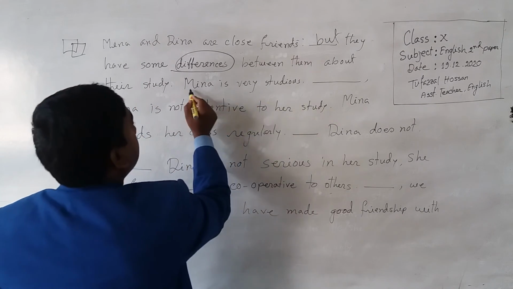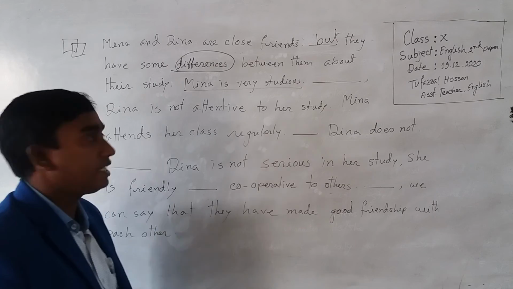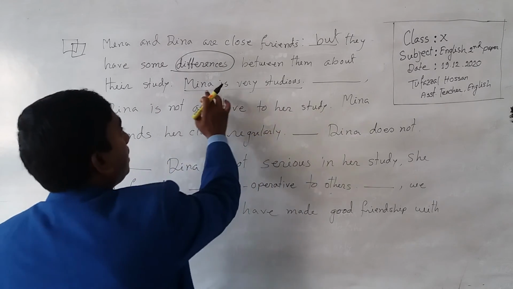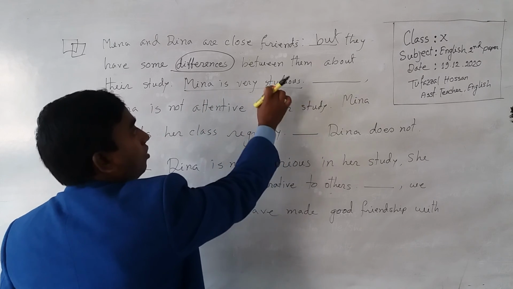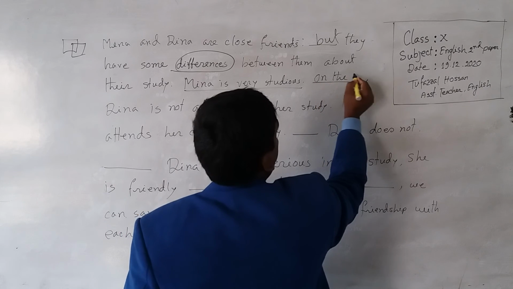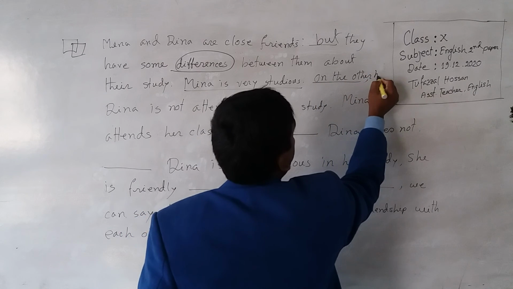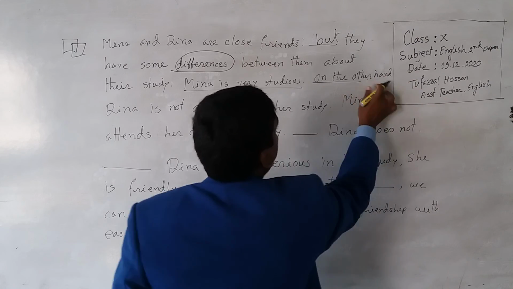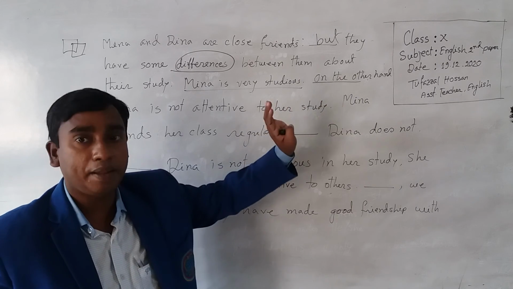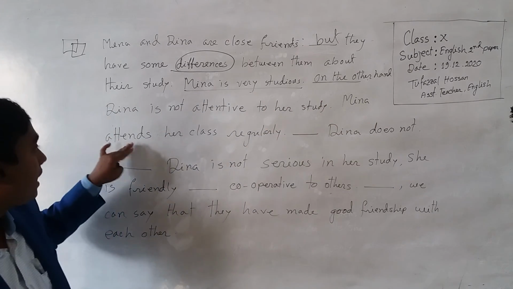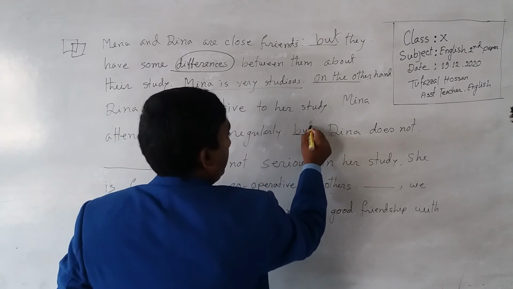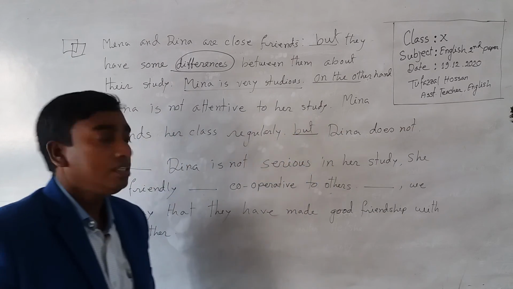Now, Meena is very serious. This is a positive sentence. And Dina is not attentive to her study. Here, Meena is very serious or studious. Look at this. Then on the other hand, Dina is not attentive to her study. Here, Meena attends her class regularly, but Dina does not.